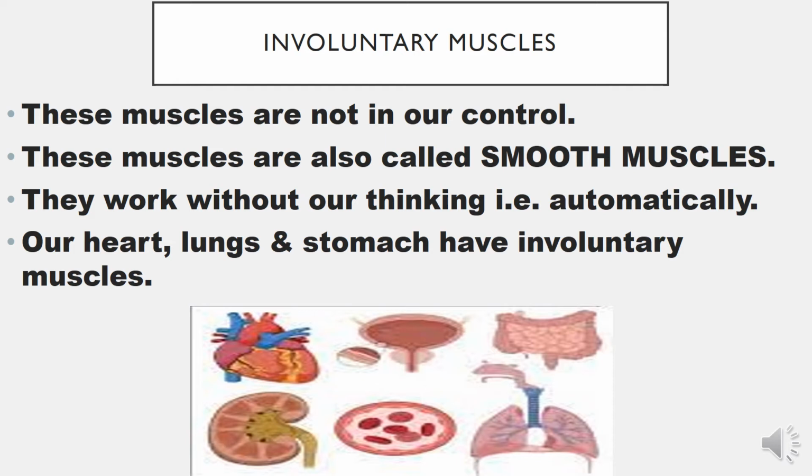Examples are heart, lungs, stomach. Which type of muscles do they have? Involuntary muscles. Like you have all seen that we breathe continuously, right? Without any controlled way in which we ask our body, please breathe, inhale now, please exhale now. No, it works continuously on its own. So these are not in our control and are called involuntary muscles.